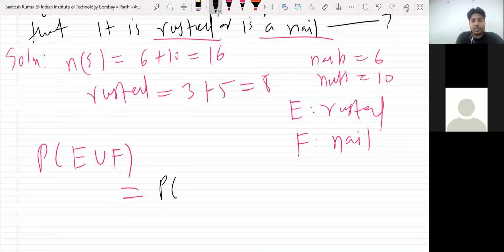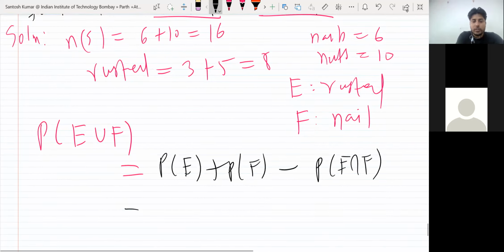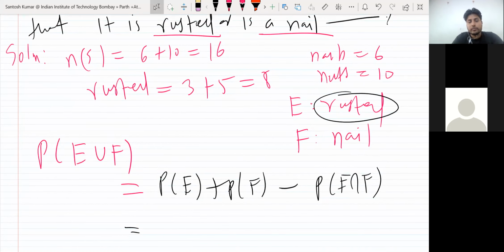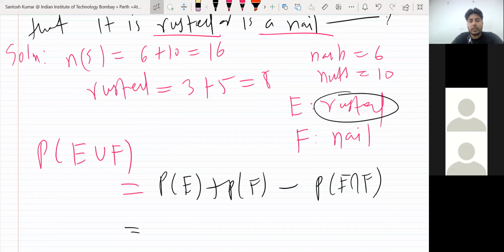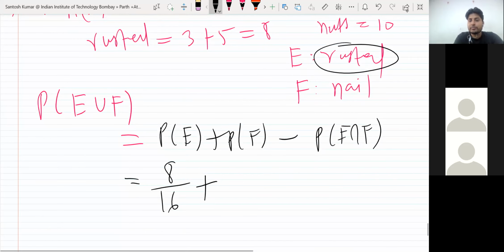So probability of E plus probability of F minus probability of E intersection F. E means rusted. How many rusted items are there? Eight, and total are 16. F means how many nails are there?